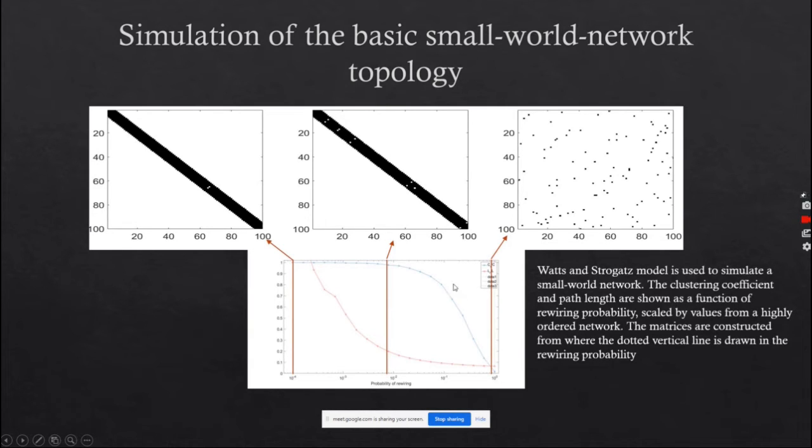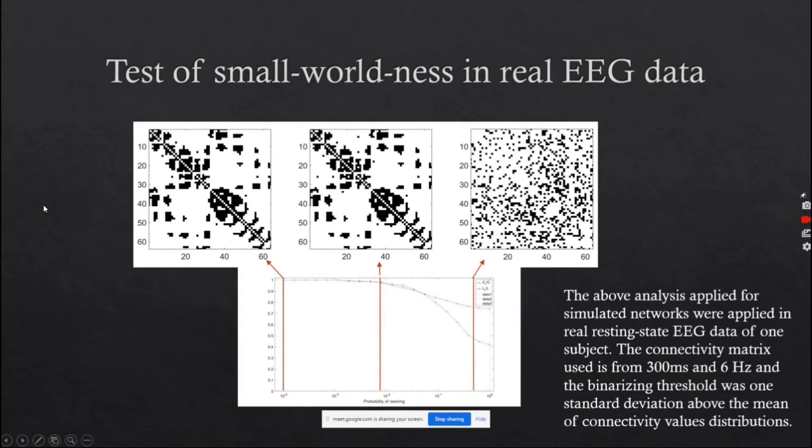These lines, this orange line indicates the path length, which drops quickly as we increase the probability of rewiring, and the blue line indicates the clustering coefficient, which also drops as we increase the probability of rewiring. So now we will check whether our real EEG data can mimic this simulation result or not. We can see it is significantly able to mimic this result, because as we increase the probability of rewiring, the path length is decreasing and the clustering coefficient is also decreasing.